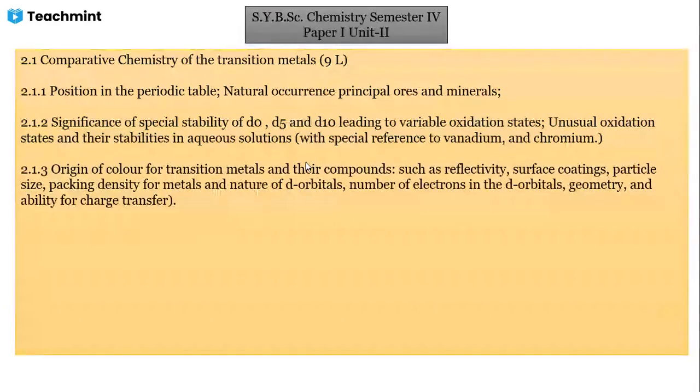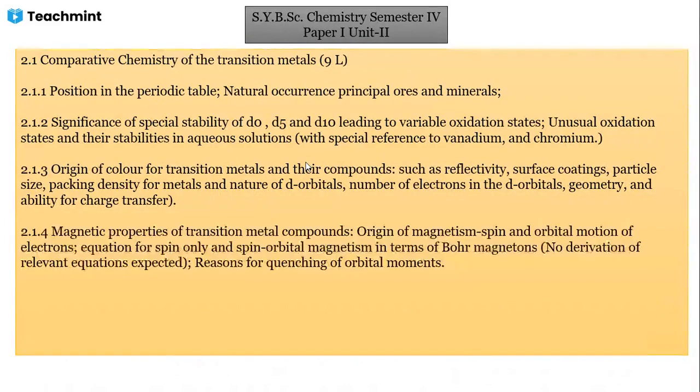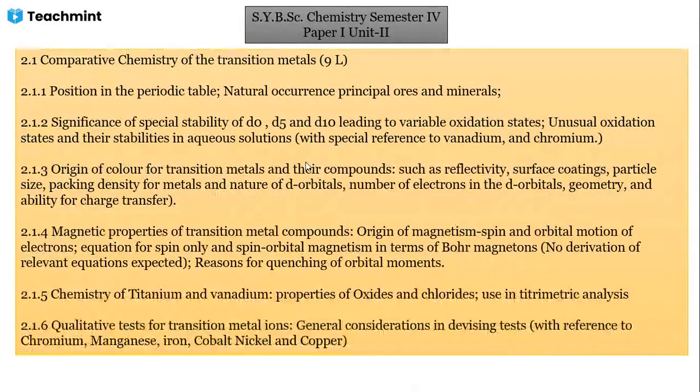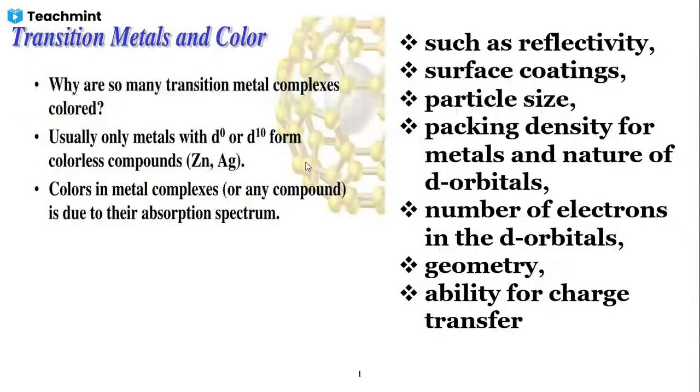Then the origin of the color of the transition metals and their compounds, that we have to see. Then magnetic properties, and the chemistry of titanium and vanadium, the properties of their oxides and chlorides, and their use in titrimetric analysis. And then we have to talk about qualitative tests for transition metal ions, general considerations in devising the test with reference to chromium, manganese, iron, cobalt, nickel, and copper. That we will see one by one.